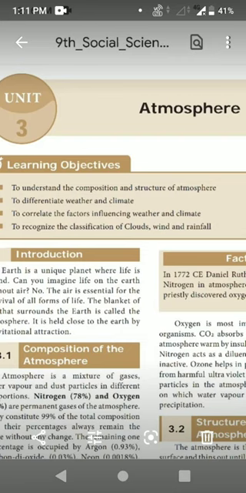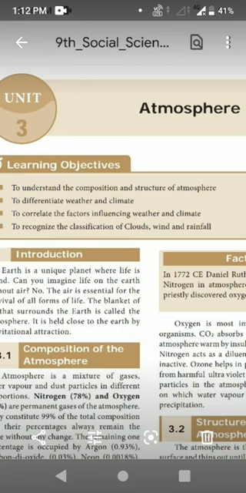Okay. So, which are the most important gases present in the atmosphere? Nitrogen and oxygen. We all know without oxygen we can't live in the world, isn't it? All the living organisms need oxygen. We are taking in oxygen and leaving carbon dioxide.